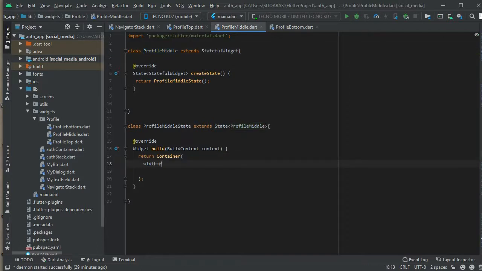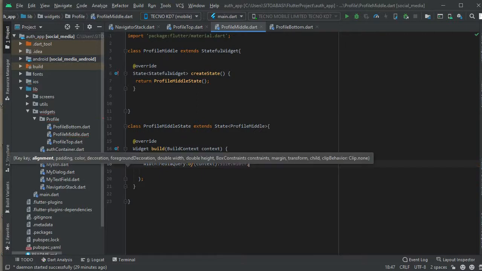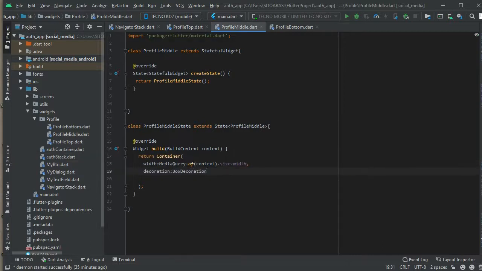So right now we are going to the profile middle, and you see the profile middle returns a container. You know a container is a widget that helps you contain other widgets in the tree. Make sure you decorate it. It helps you make the app look appealing to the user. So the width here is going to be MediaQuery of context size width, which is going to occupy the whole screen of the mobile app.